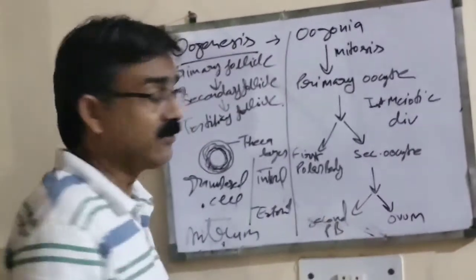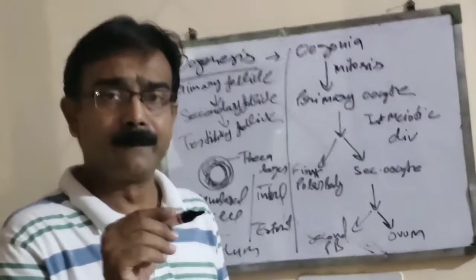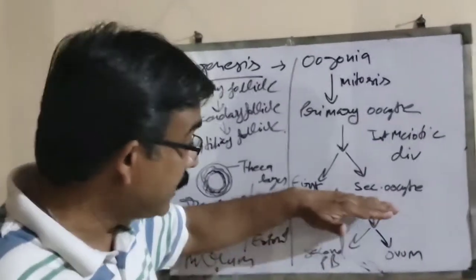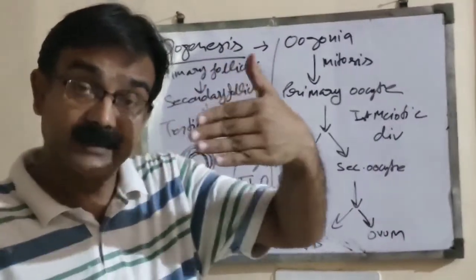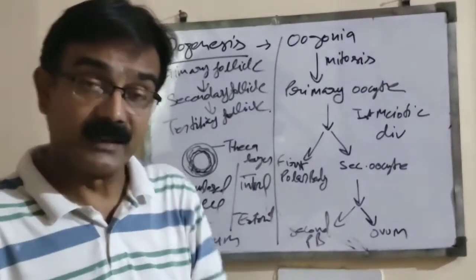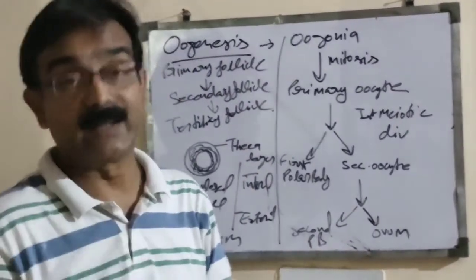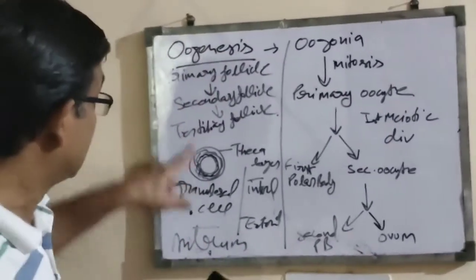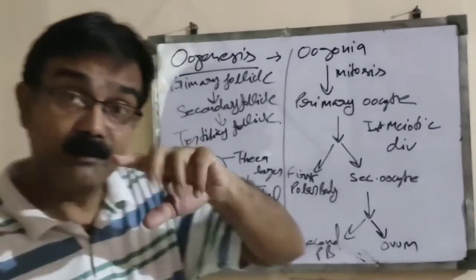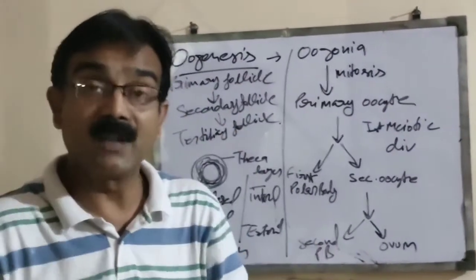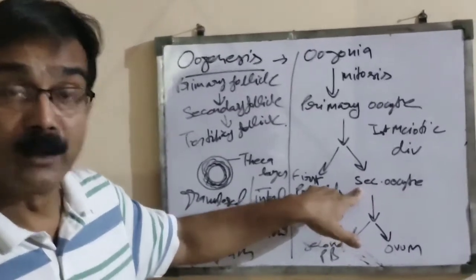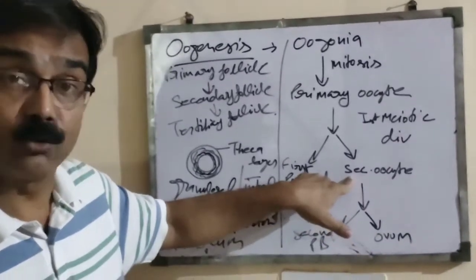the secondary oocyte further develops an additional layer around it, that is the zona pellucida. Secondary oocyte means the developing ovum, which further develops a layer, the zona pellucida, around it. And meanwhile, the tertiary follicle means what? The envelope over the ovum. Ovum, which is initially known as the secondary oocyte.